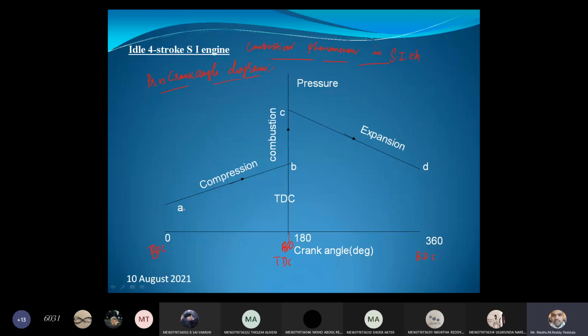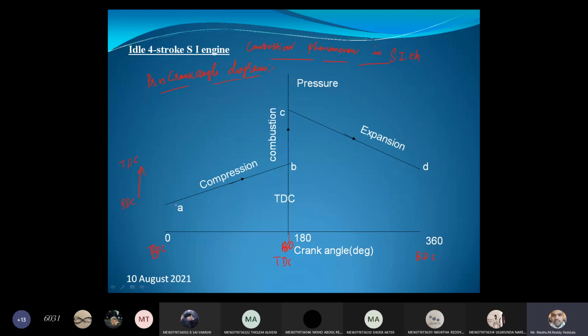Now here we are showing the start of the compression. When the piston is moving from BDC to TDC, the compression starts inside the engine cylinder. Due to the compression, the pressure and temperature of the charge inside the cylinder will increase.